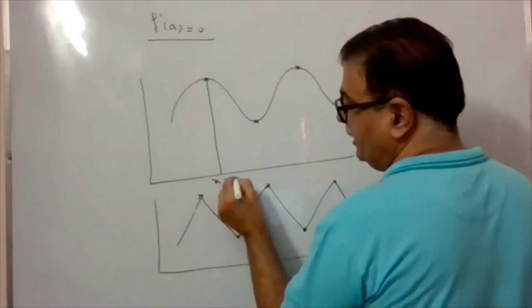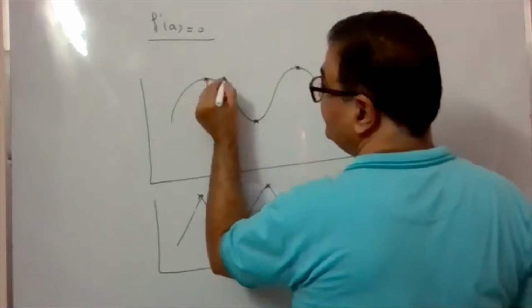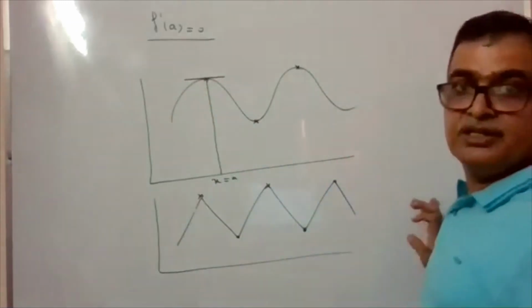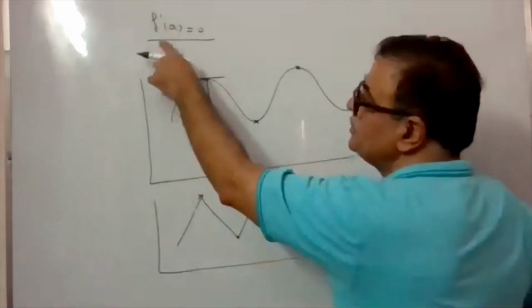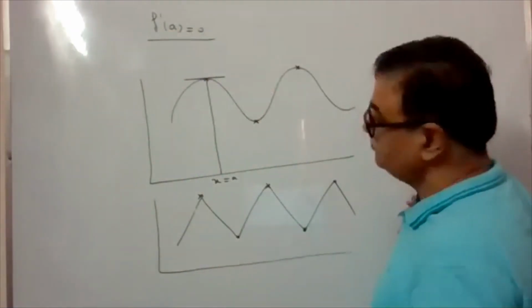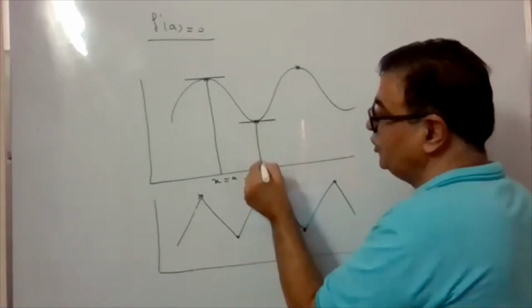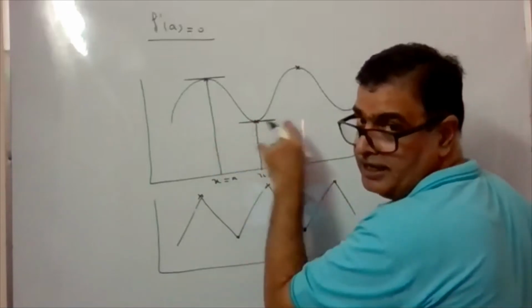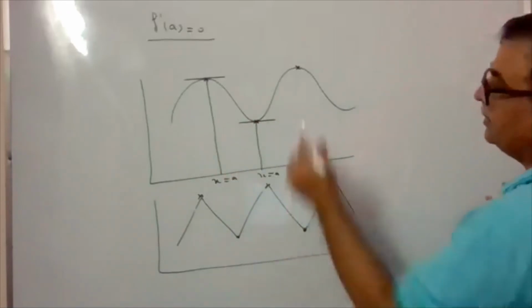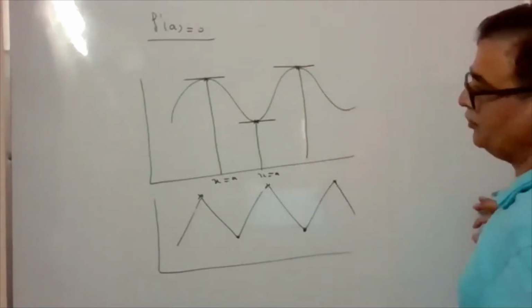If the point A I am taking is the local maximum point, then at that point if you draw a tangent, definitely this tangent will come parallel to the x-axis, or I should say f dash a is coming zero. If it is here, this is the local minima. Again x is equal to a, I am shifting here. Then you find if it is a local minima, again f dash a is coming zero. If you have local maxima, again x is equal to a, it comes out to 0.